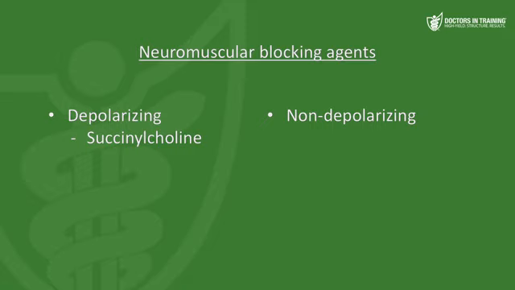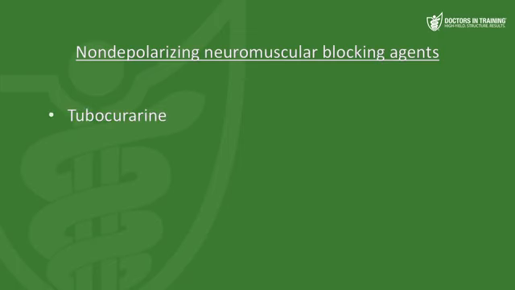So the non-depolarizing drugs are chemically related to a plant poison named curare. This poison was used by indigenous peoples of South America by dipping arrows or blow darts into it, and then the prey, after it was shot, would have respiratory muscle paralysis, and then they would just die. So these drugs all sound like they come from curare. There's one called tubocurarine.